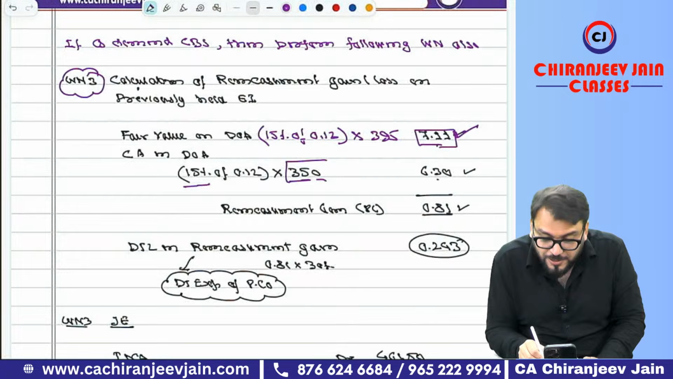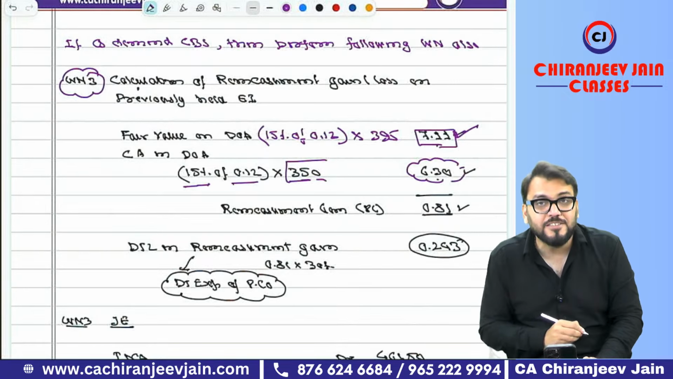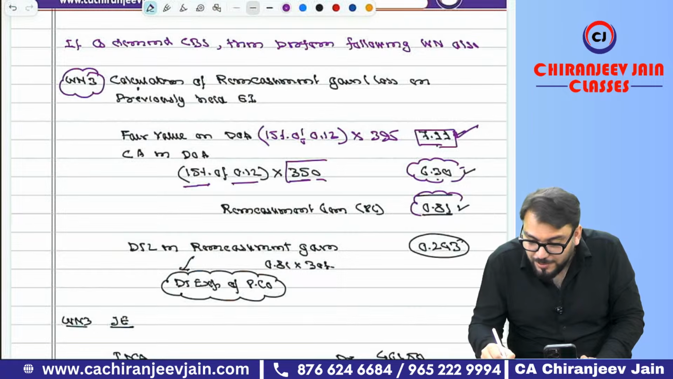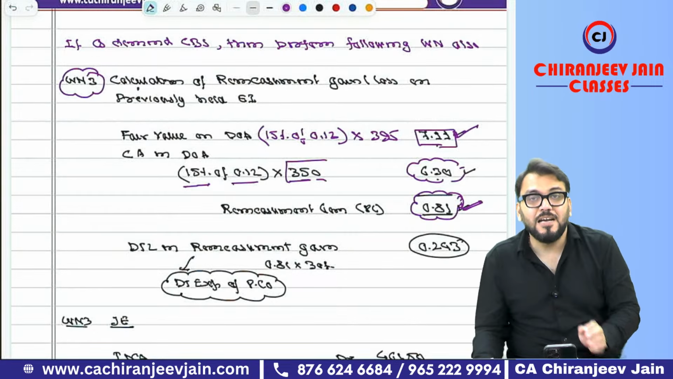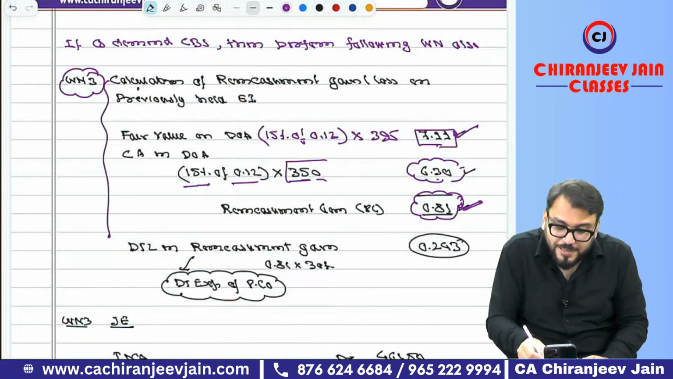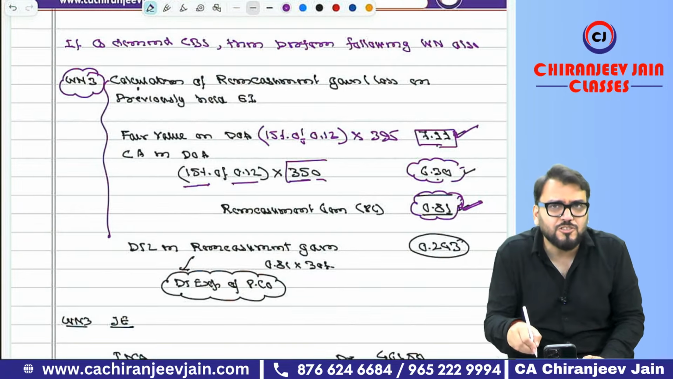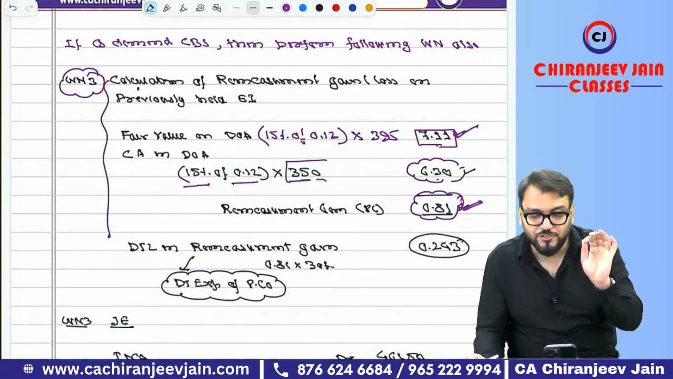Correct, now. So this is 15% of 0.12. So they have acquired at 6.30. So remeasurement gain which will be transferred to PL will be 0.81. Understood this part? With this, I am just explaining about remeasurement gain and loss. However, they have not asked you to do this because they have asked you to only calculate goodwill or gain on bargain purchase. Understood?